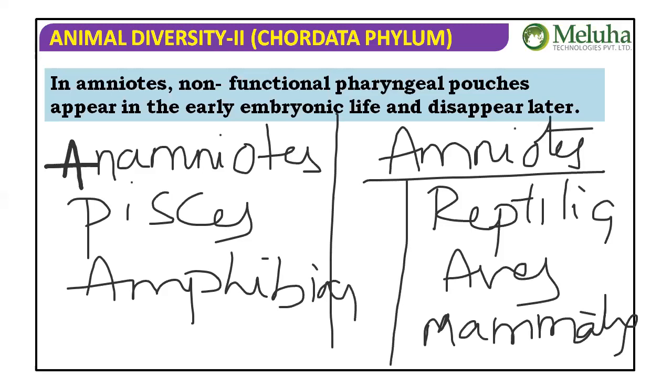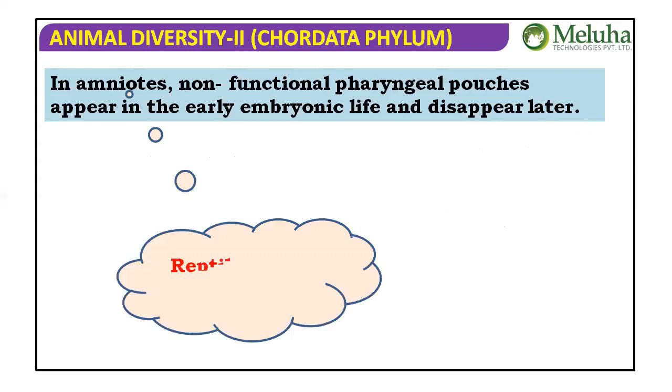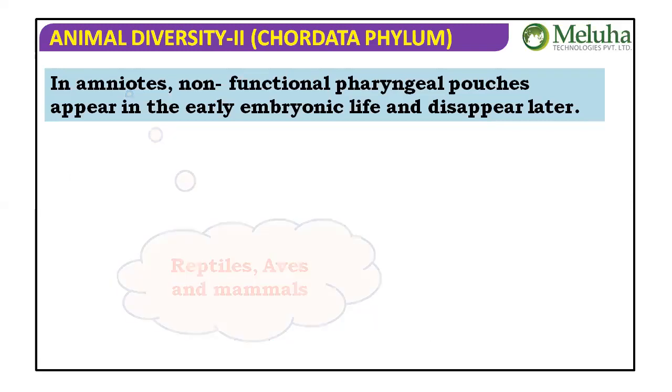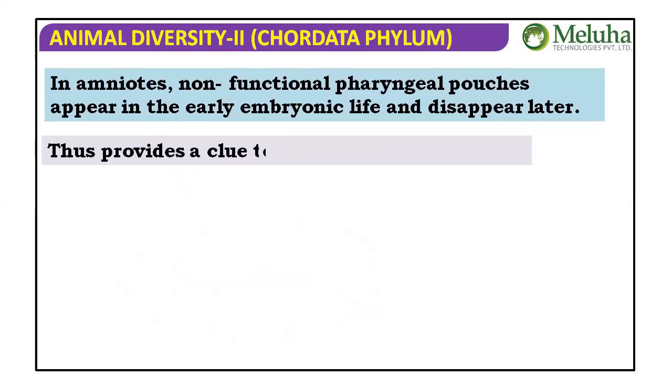That means in reptilia, aves, and mammals, the pharyngeal slits appear during early embryonic life, in humans also, and disappear later. Thus it provides a clue to their aquatic ancestry.